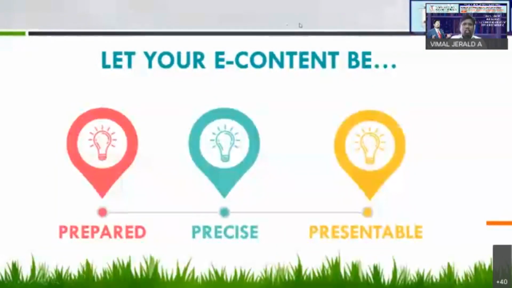When I talk about content, I mean you should be ready with the script, the material related to anatomy, and the supporting elements like pictures, audio, video. Everything should be ready. That is what I mean by prepared: being prepared with the content and the supporting elements for your e-content.